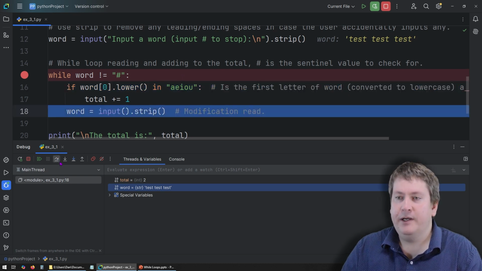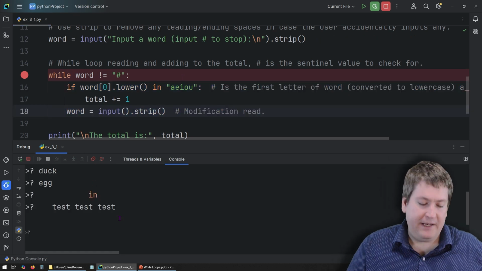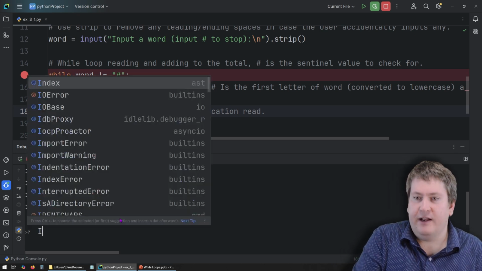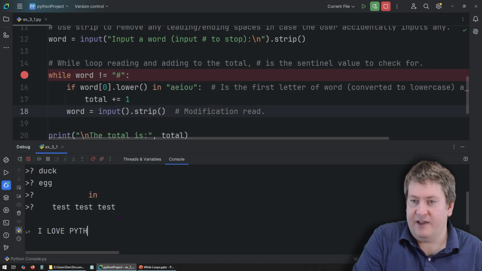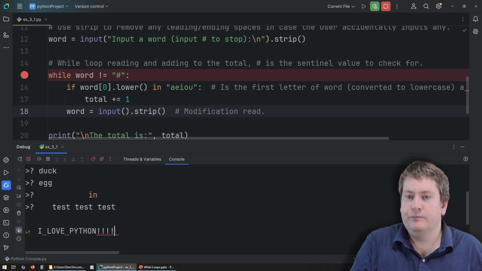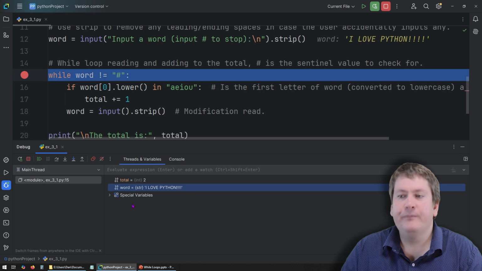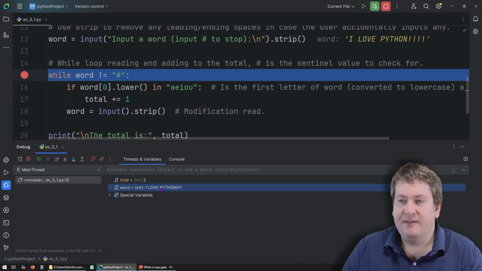And we're going to input another one. This time we'll put something in uppercase. Let's try I love Python. We can take a look. That's now in the memory. And you can see strip didn't remove the spaces inside. It only removes on the outside.